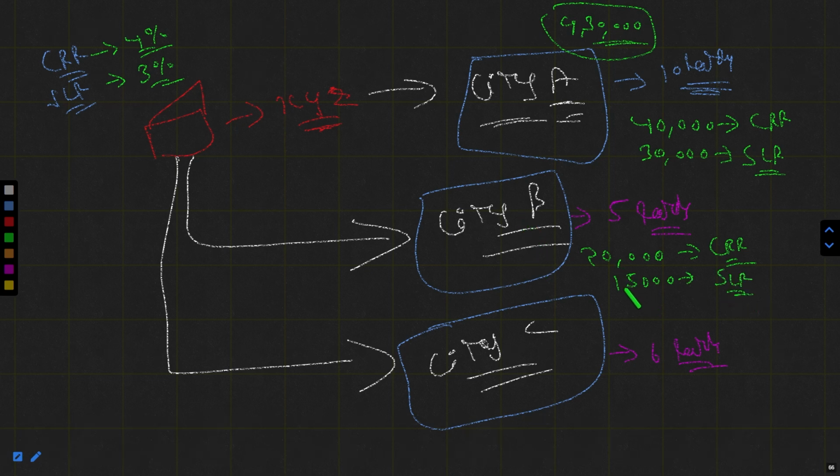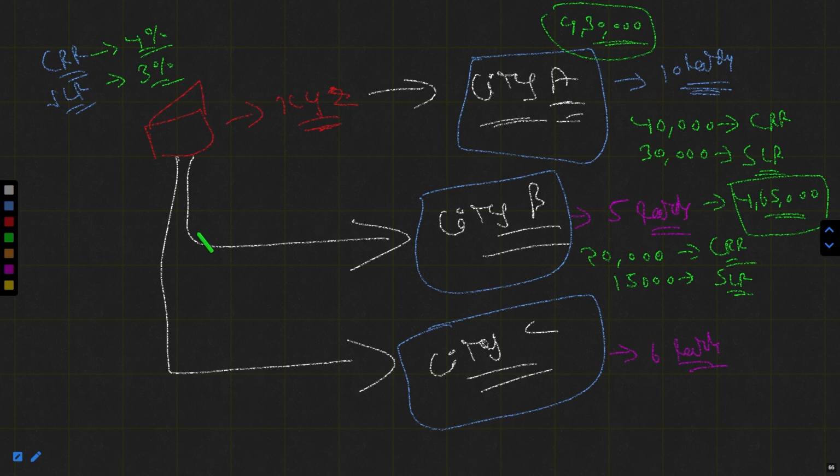So if we merge this amount, it will become 35,000. It means that only 4,65,000 is available for the banking operations. A similar thing will be applicable to city C as well. So now I hope that you have got a clear-cut idea about the CRR and the SLR provisions under the bank expansion. If any bank is planning to expand their branches, they are required to ensure that the CRR and the SLR are maintained in the prescribed manner.